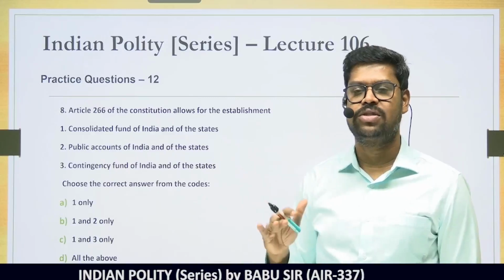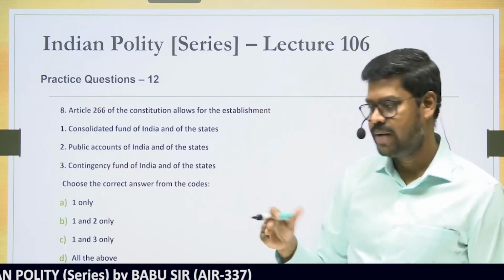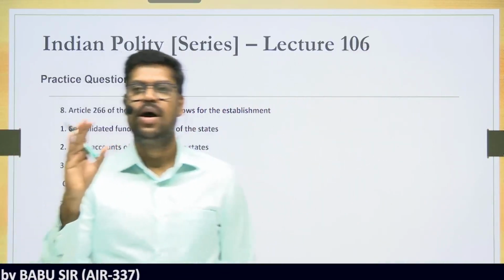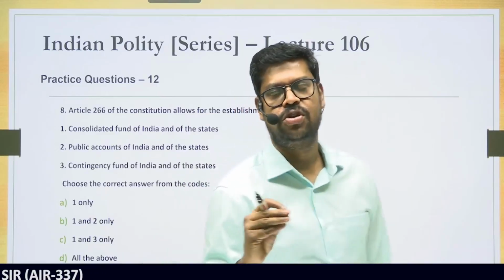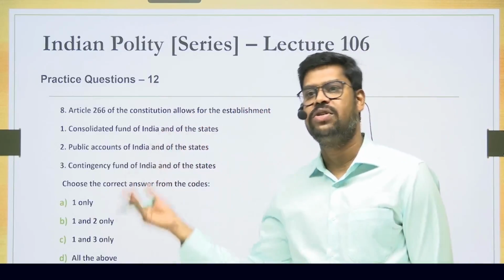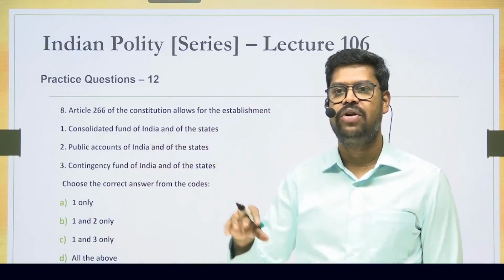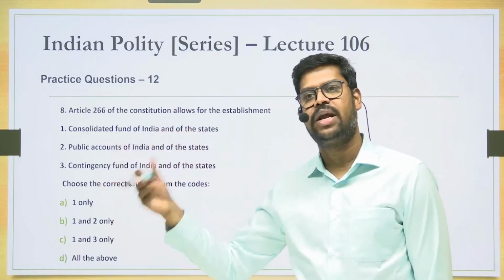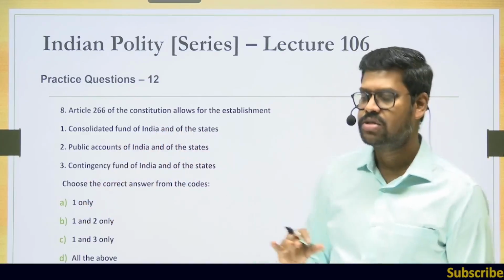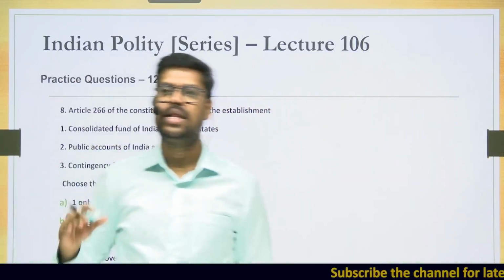Article 266 of the Constitution talking about 4 funds. What are all the funds that can be established under Article 266 of the Constitution? Article 266 talks about establishing the Consolidated Fund of India and of the states. While India can establish its own consolidated fund, the various states can have their own consolidated fund for their respective states. Article 266 also allows for establishment of public accounts of India and the public accounts for each and every state.